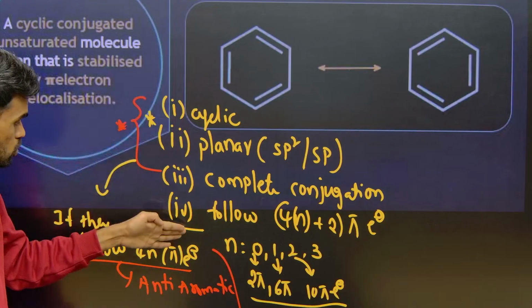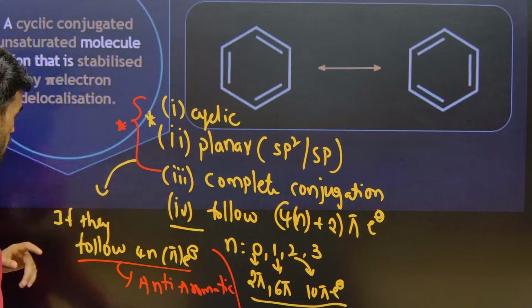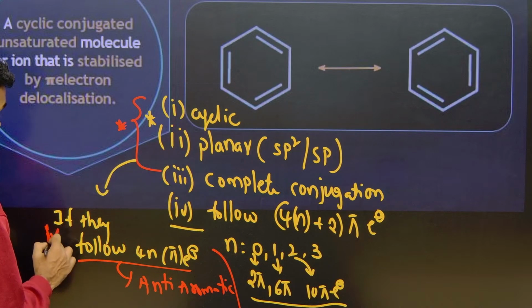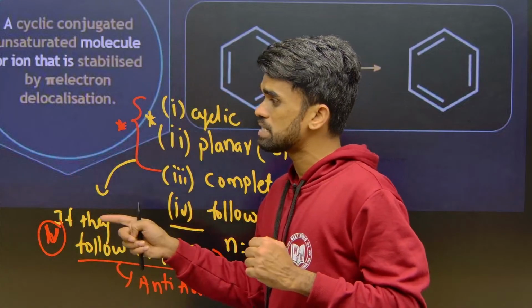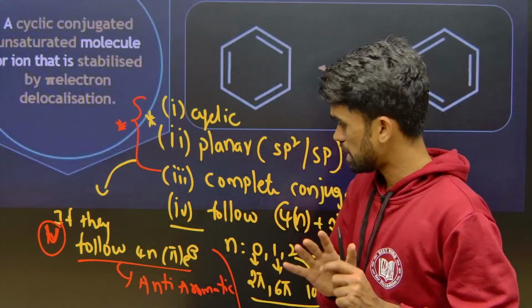So if the first four rules are followed, that is aromatic. Instead of the fourth rule, if the fifth rule is followed directly along with the first three, we say anti-aromatic. That's it, clear now?